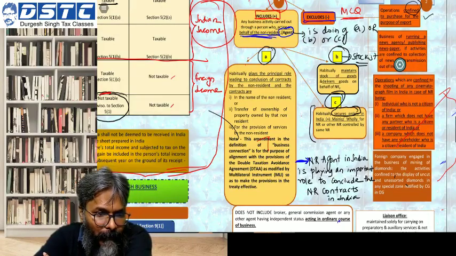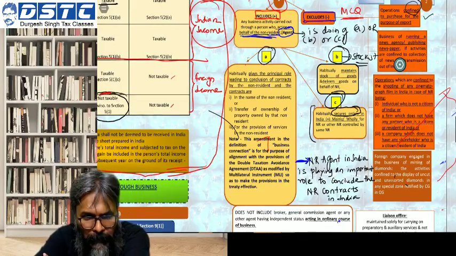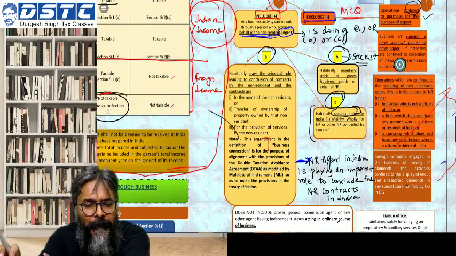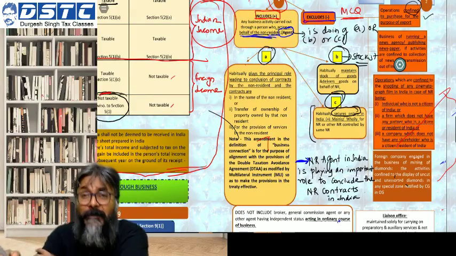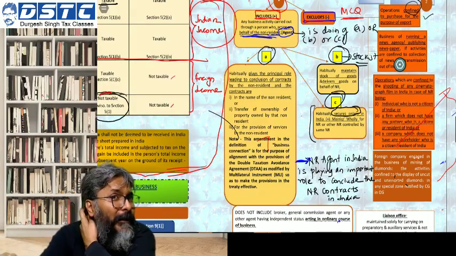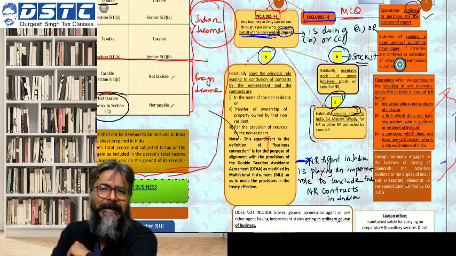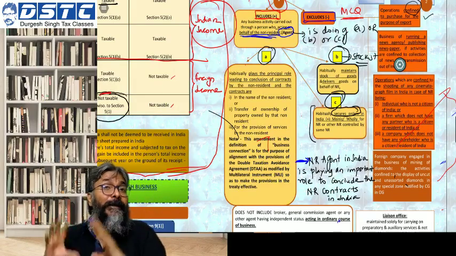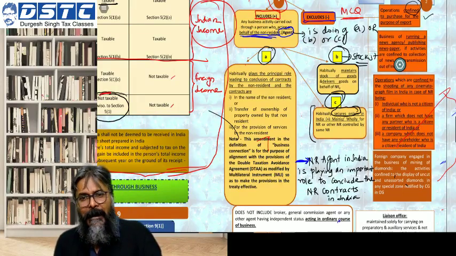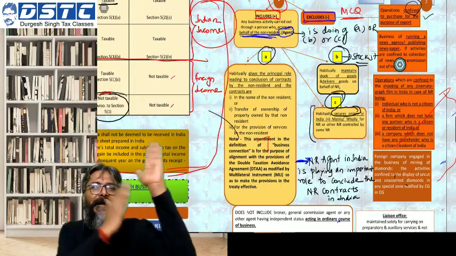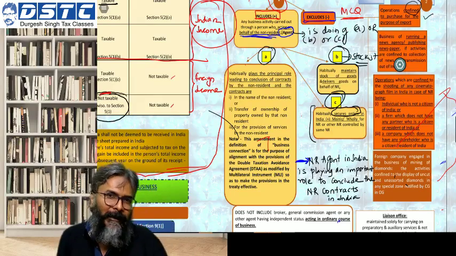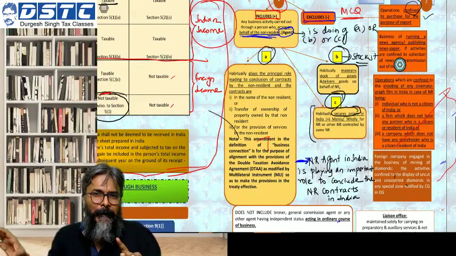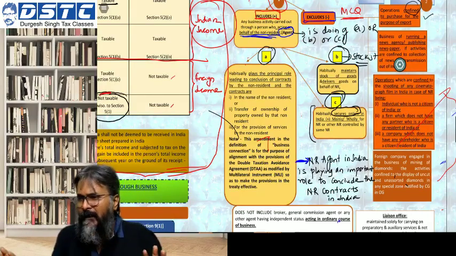So what it excludes: operations which are confined to purchase for the purpose of export. Operation which is confined. Confined means, students, restricted. You say, sir, what is the example? The example is like this. The non-resident, what are they doing? They are buying all the spices from India, and then they are exporting those spices back to their country. Now they don't have any physical presence in India.